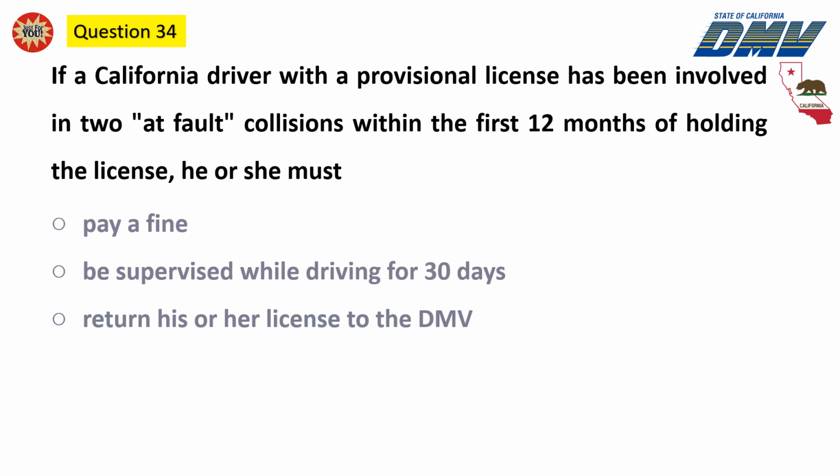Question 34. If a California driver with a provisional license has been involved in two at-fault collisions within the first 12 months of holding the license, he or she must pay a fine, be supervised while driving for 30 days, return his or her license to the DMV.